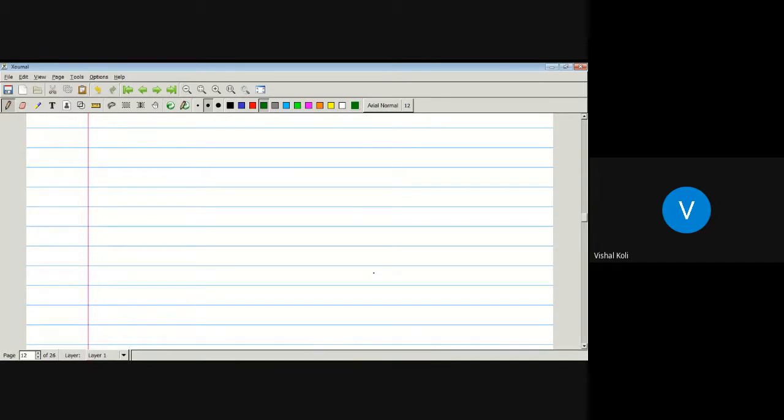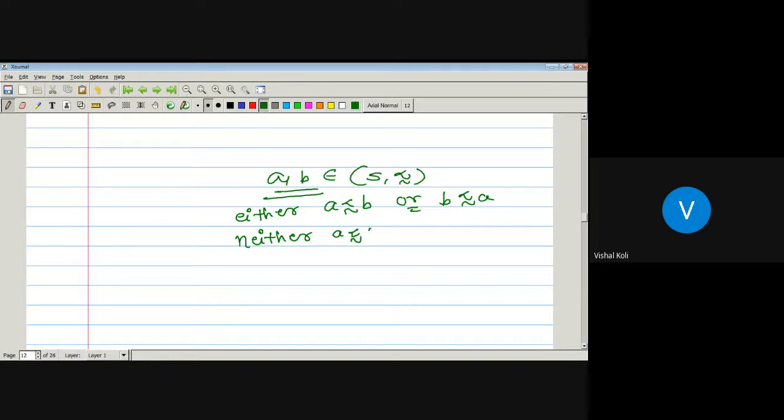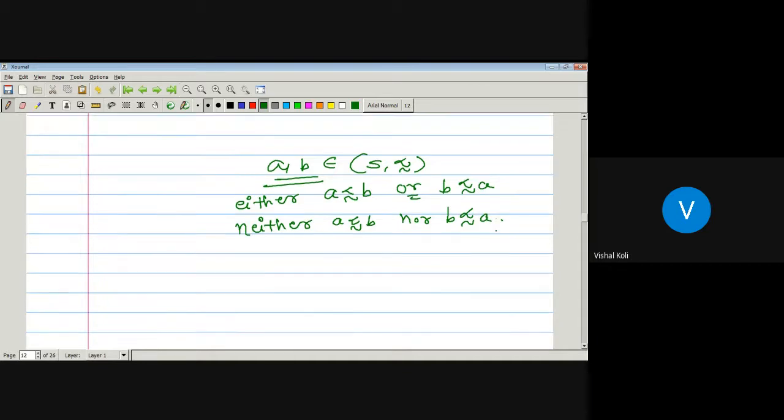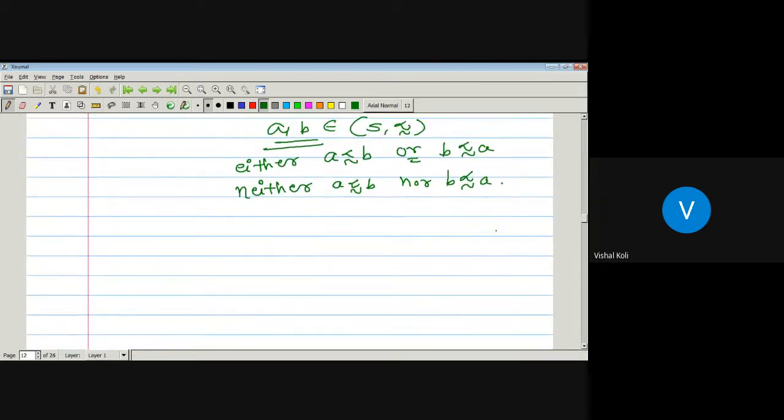Also we have seen the comparability of two elements. If A and B are any two elements belonging to a poset S with this relation, then these two elements A and B are said to be comparable whenever either A precedes B or B precedes A. They are said to be non-comparable whenever neither A precedes B nor B precedes A. And we have seen one example: not always are all the elements belonging to our poset comparable.